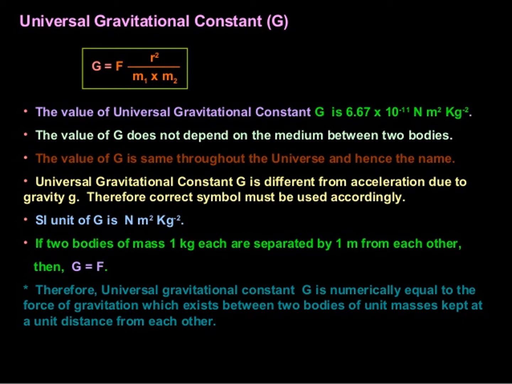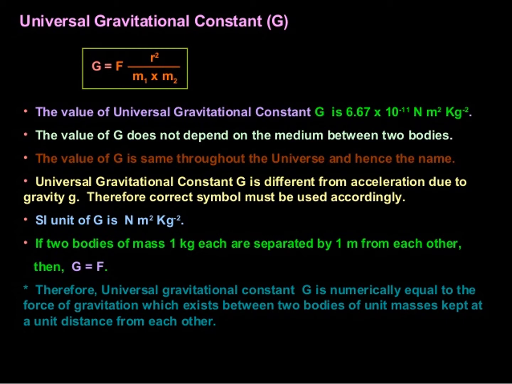Now coming to the universal gravitational constant, its value is 6.67 into 10 to the power minus 11 Newton meter square per kg square. This value does not depend on the medium between the two bodies. It is the same throughout the universe. At any place in the universe, the value of capital G will be constant.